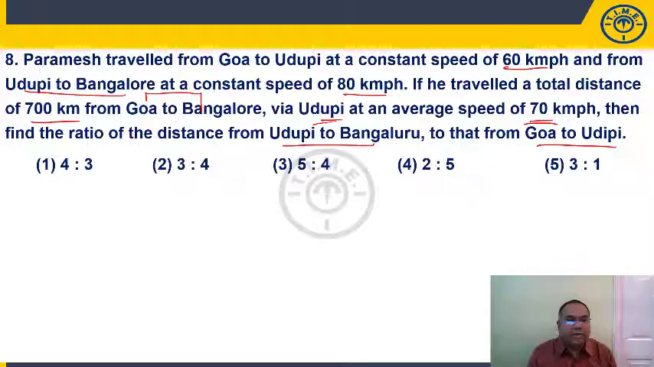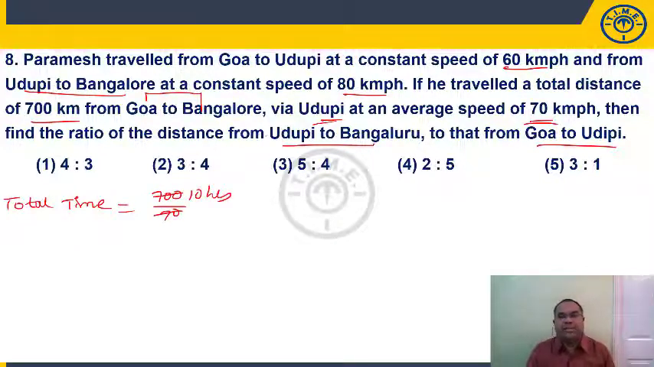Right? Now, what is my total time? Total time taken is equal to total distance 700 by average speed 70. So total time taken is 10 hours. Because we know that average speed is equal to total distance by total time. So total time is nothing but total distance by average speed, 10 hours.